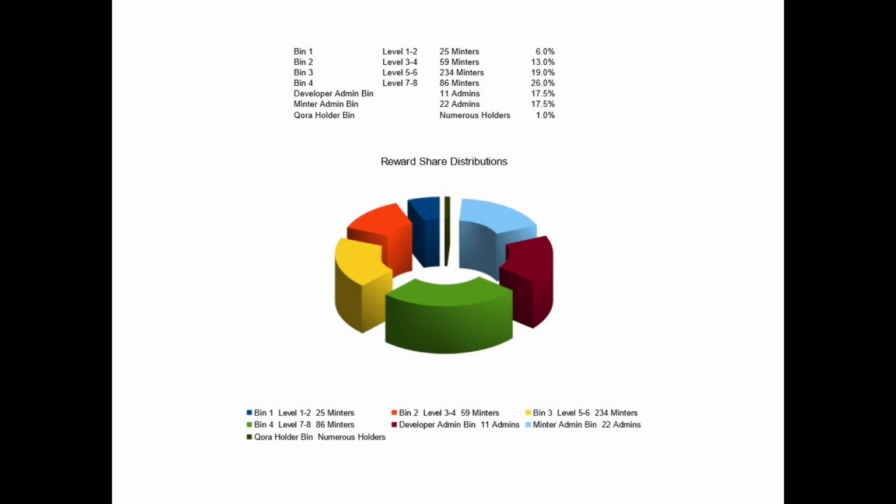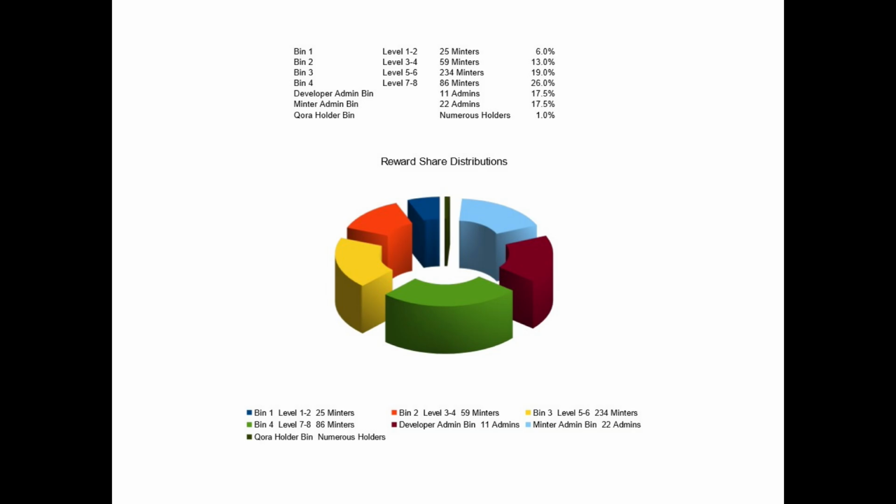And basically the criteria for being a minter is that a person can only have one minting account, and so it's up to the minter admins to figure that out. And so as you can see, this pie chart shows the distributions. The real thin one here is the Qortal holder bin, just to show that they're not really getting too much. And like I said before, they will be getting 0 in the future.